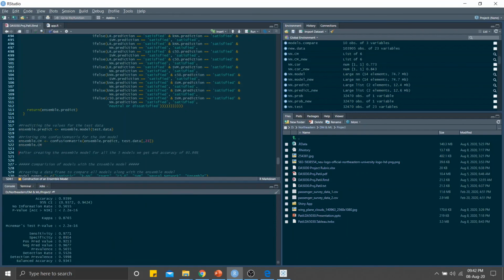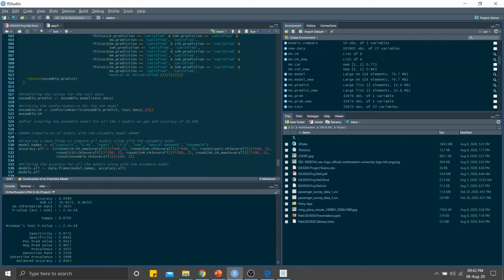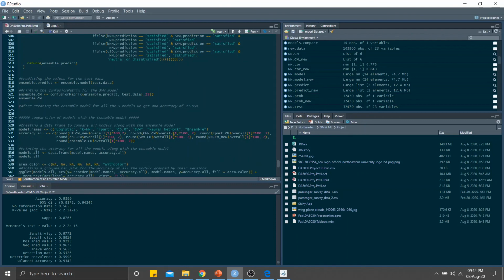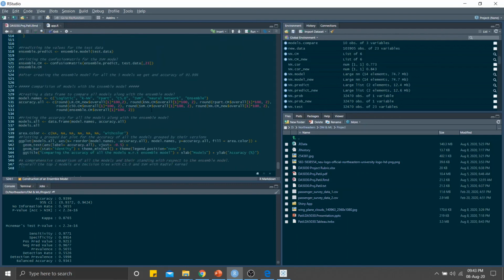So looking at the accuracy of the ensemble model, it's almost at 94%, which is great because a lot of our accuracies are at 88 and some are at 95. So it basically gives an average value for the accuracies. So that's the ensemble model.